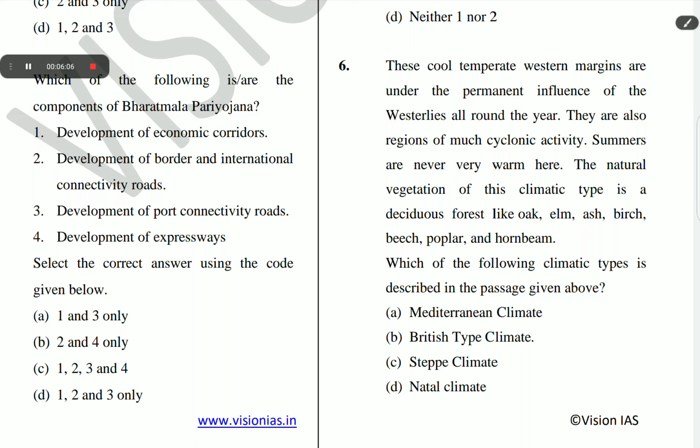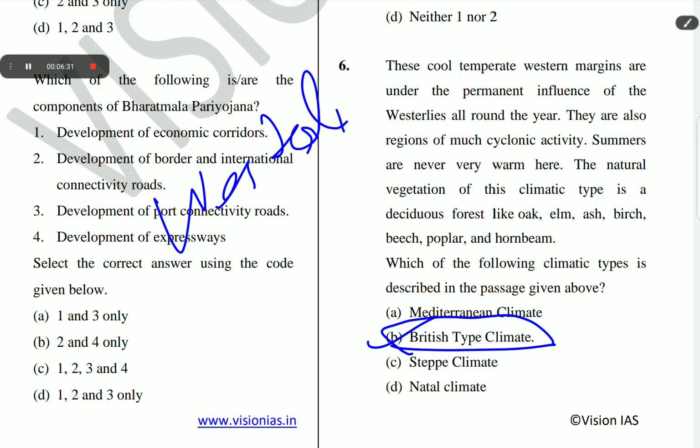The correct answer of question number 6 is B, British type climate. The British type climate is the cool temperate western margin climate. The cool temperate western margins are under the permanent influence of westerlies all round the year. There are also regions of much cyclonic activity.